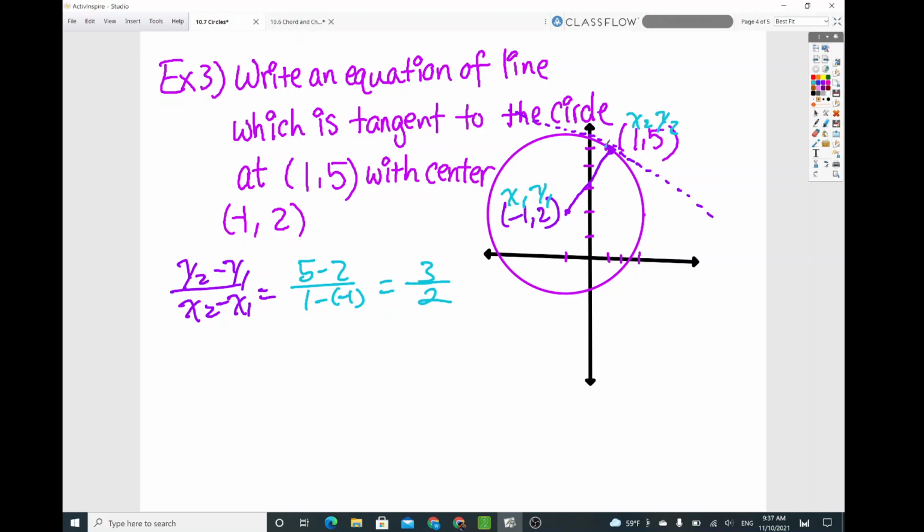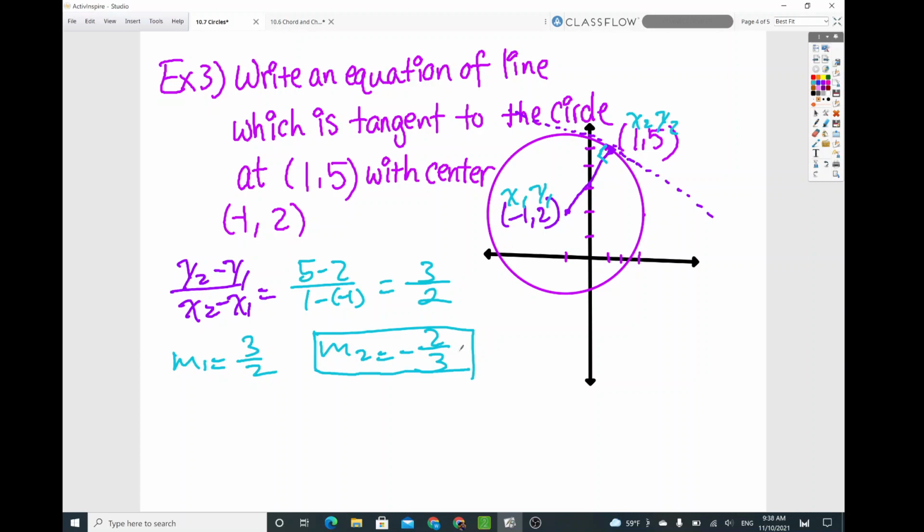And one thing that we notice, if this line is tangent to the circle, that means the relationship has to be perpendicular. If the radius is perpendicular to the tangent line, that means the slope of the tangent line would be the negative reciprocal of 3/2. So convert that to the negative reciprocal, so m2 would be negative 2/3. So this one would be the slope of the tangent line.